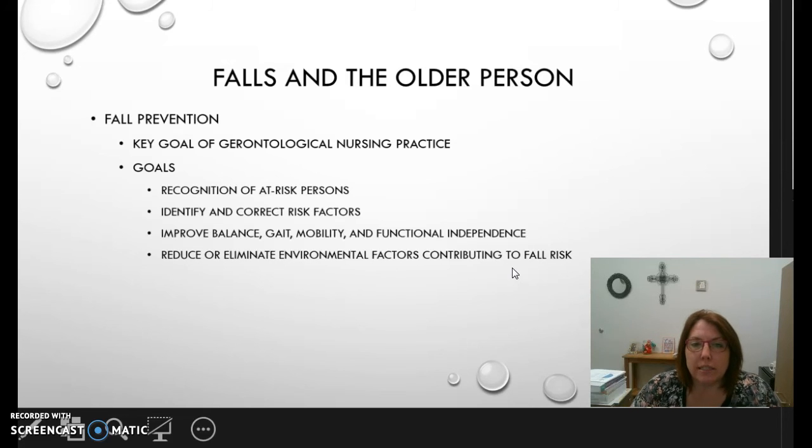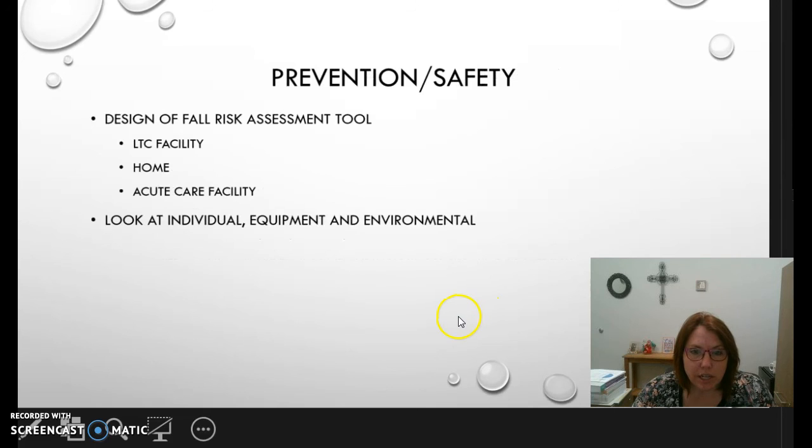I talked about, if they're living at home, do they have dark corners? Do they have rugs that are sticking up? Do they have cords everywhere? What are those factors that can contribute to that person's fall? And those are some of the things that we have to, as an educator, assess for.